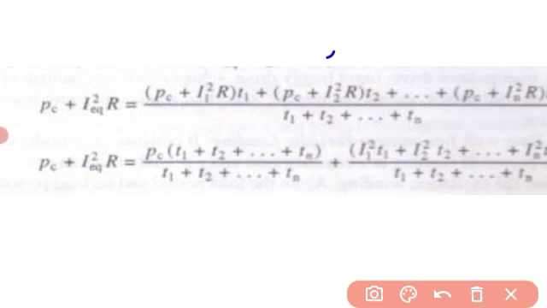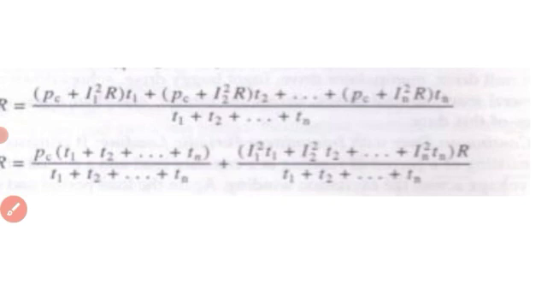In the first case it is PC plus I1 square R into T1, where T1 is the duration of time and I1 is the current during T1, and R is the resistance of the winding. Similarly, PC plus I2 square R, and so on till n.